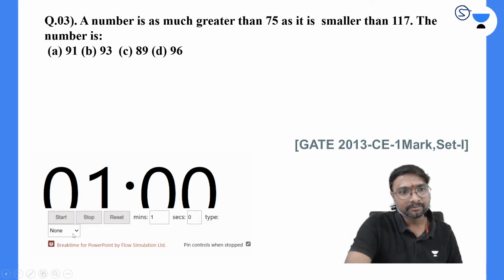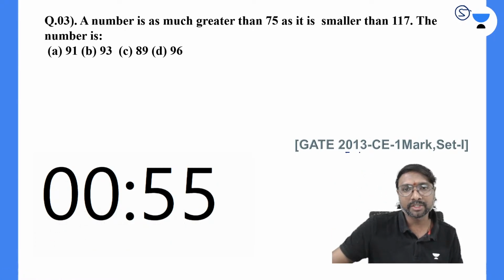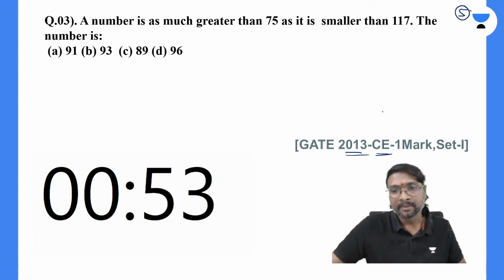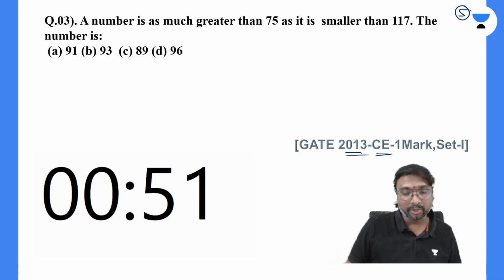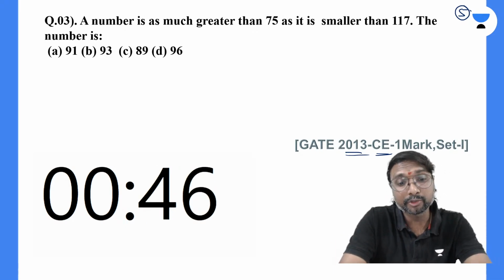Now I'll be starting the poll, starting this timer. All of you try to solve this third question. This is a GATE 2013 CE question. I'm covering all branches, so try to bring all your friends from other branches also, because it will be useful for all branches.